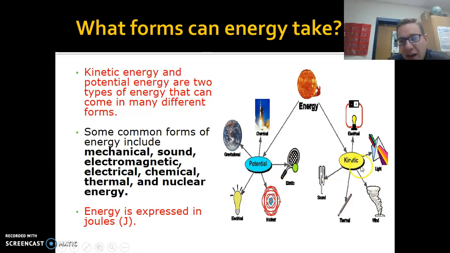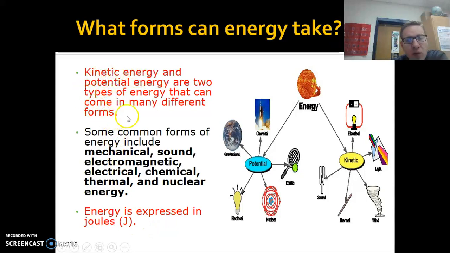And here's a diagram. If you have kinetic energy, it's any type of energy that's in motion. And the forms of kinetic energy are light, wind or motion energy, thermal, sound, electrical. So these are any type of energy that's in motion is kinetic energy. And here's some examples of potential energy. Gravitational, the earth pulling down on an object, like a book on top of a shelf. Chemical. Okay. Elastic, that's like a stretching rubber band. Nuclear, electrical, these are all different forms of potential energy.